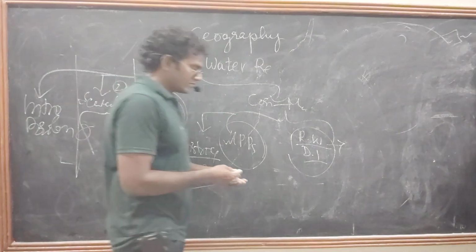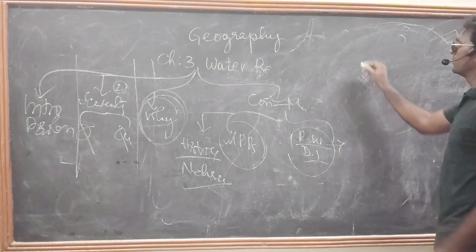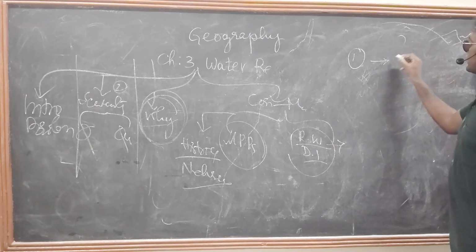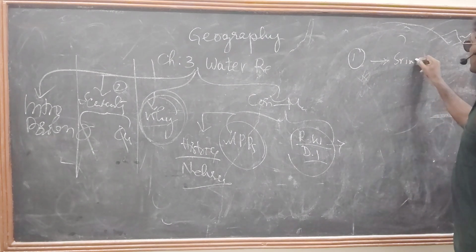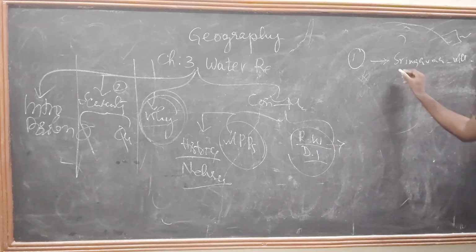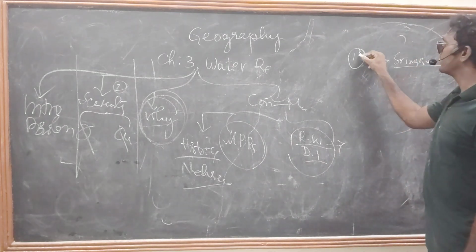What are those? We will discuss one by one. See here, first one. In the first century, you can see Sringavarakota in Allahabad. They constructed a sophisticated irrigation system to provide water for the people in the first century.